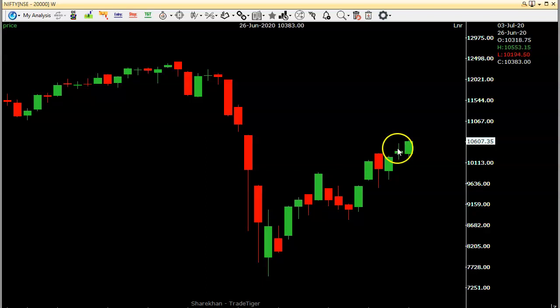If you see the previous week, close is 10,383 and high is 10,553. So closing basis, this week closed above the range of previous week. The momentum is upside.